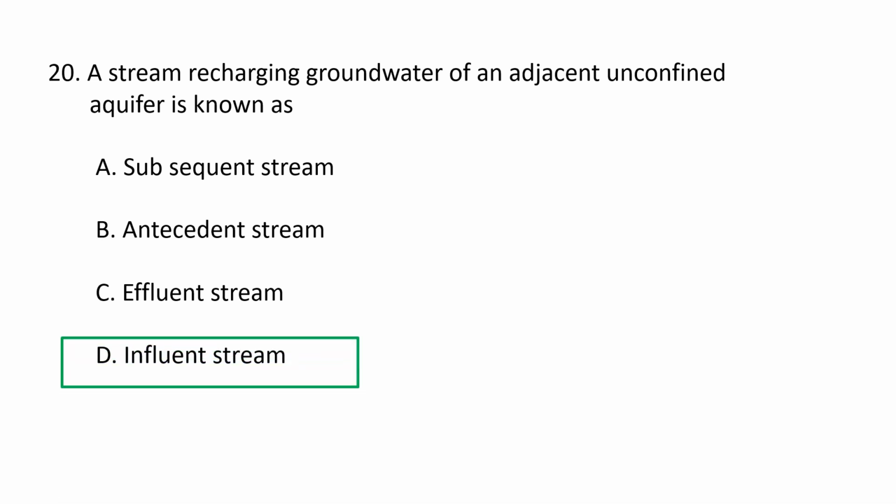Influent stream is a reach of a stream that loses water to the ground and contributes water to the saturated zone. The upper surface of such a stream stands higher than the water table or other potentiometric surface of the aquifer to which it contributes. An influent stream is a losing stream, a disappearing stream. A stream recharging groundwater of an adjacent unconfined aquifer is known as an influent stream.